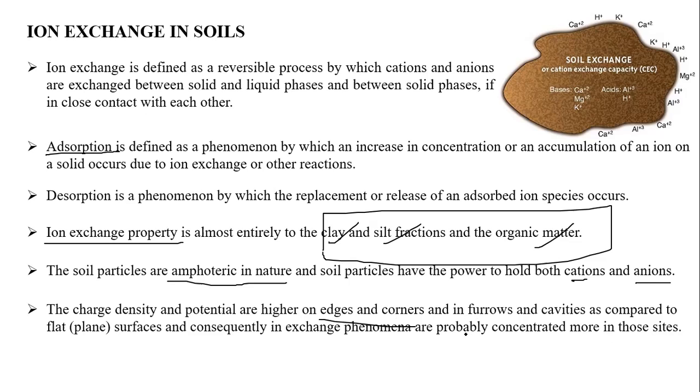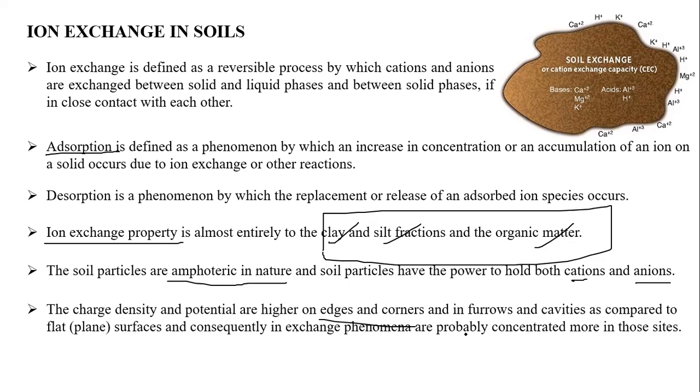Already I have discussed the surface area. Presence of more OH groups, yes, you said one right answer. Because in surface charge we have learned how the charge develops. We have learned in the previous classes isomorphous substitution or pH dependent charge, which occurs mostly in broken edges, corners, and cavities, the outer core and inner core.